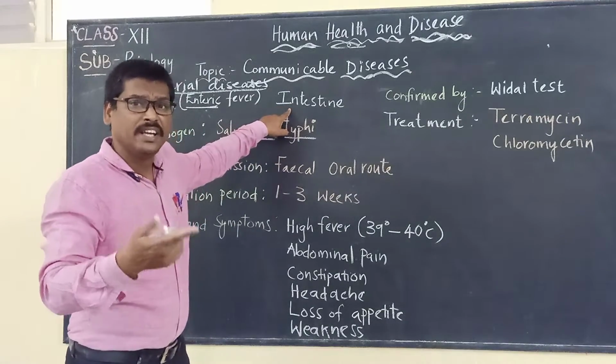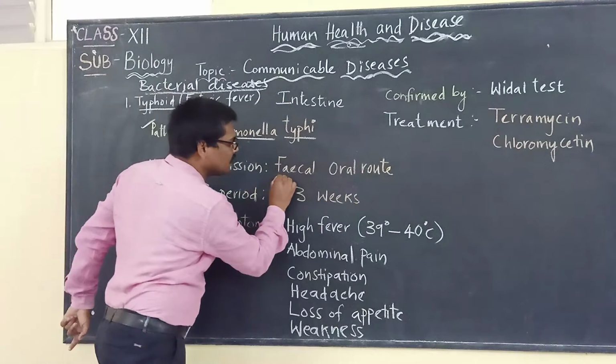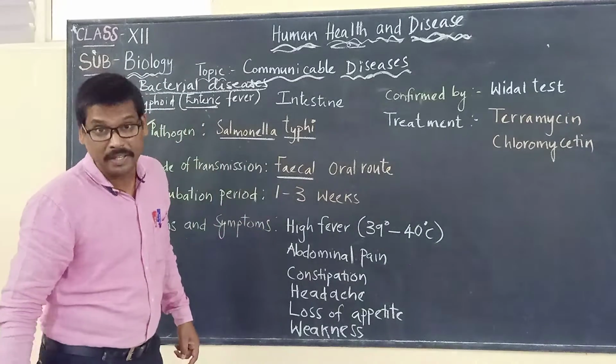How is it carried? This Salmonella typhi is present in the fecal matter which is defecated in public places.